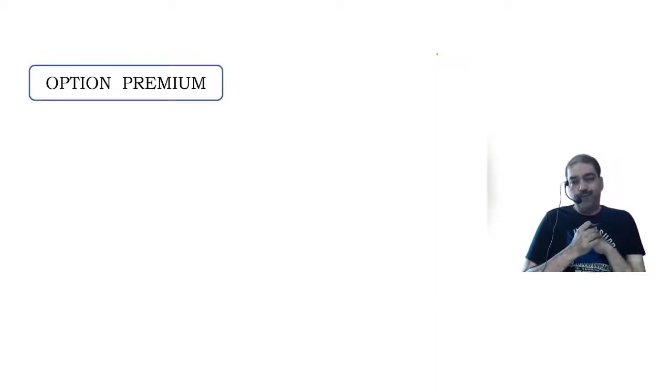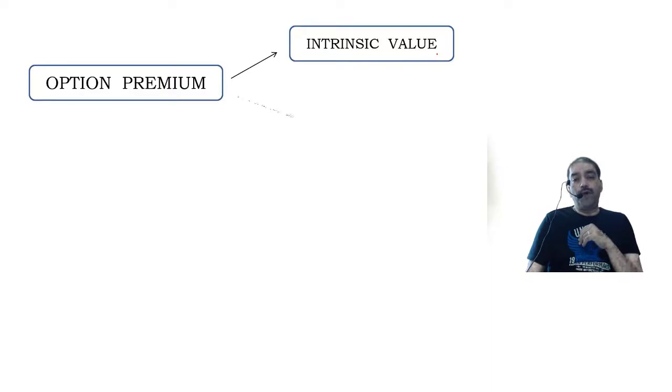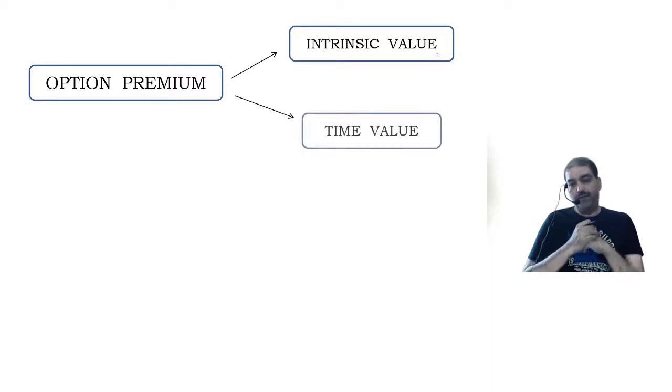Option premium now is divided into two parts. It is made up of two parts. One is called intrinsic value, one is called time value. What is intrinsic value? Important.